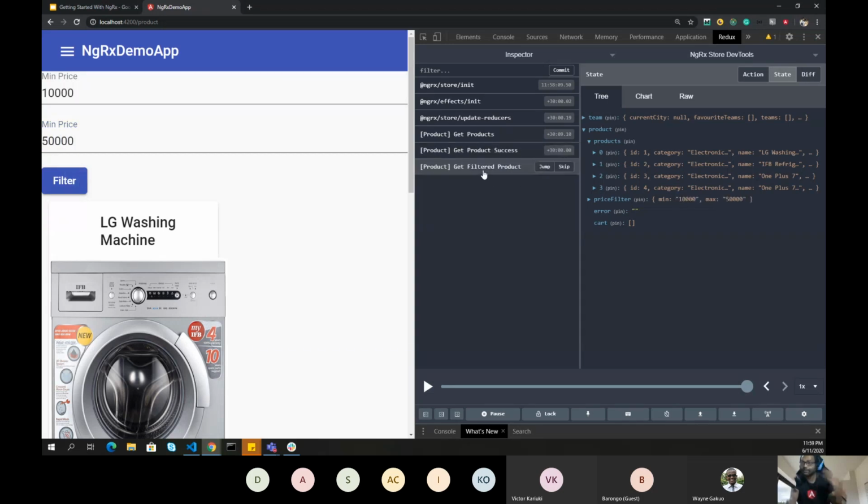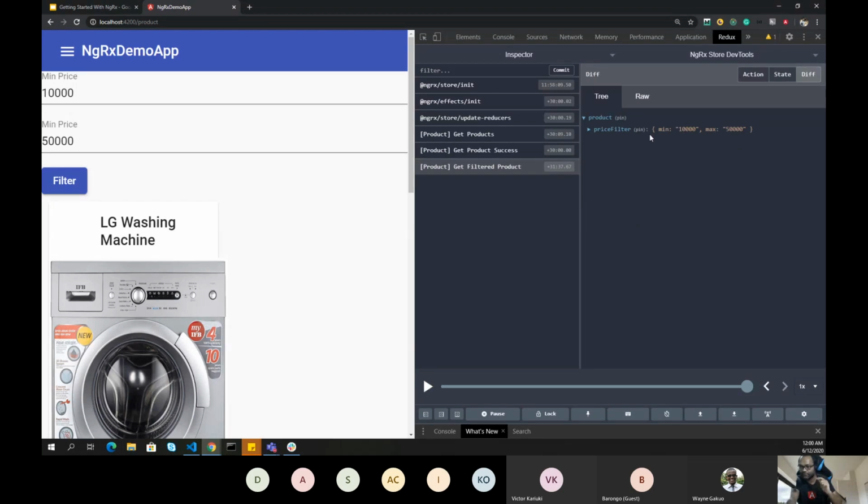Once we apply some filters, you can see another action was dispatched, which is called get filtered products. And now if you go to the difference, you will see my price filters were updated, min from 0 to 10,000 and max from 0 to 50K. And similarly in action, you can see all the values. And in state, of course, everything will be updated.